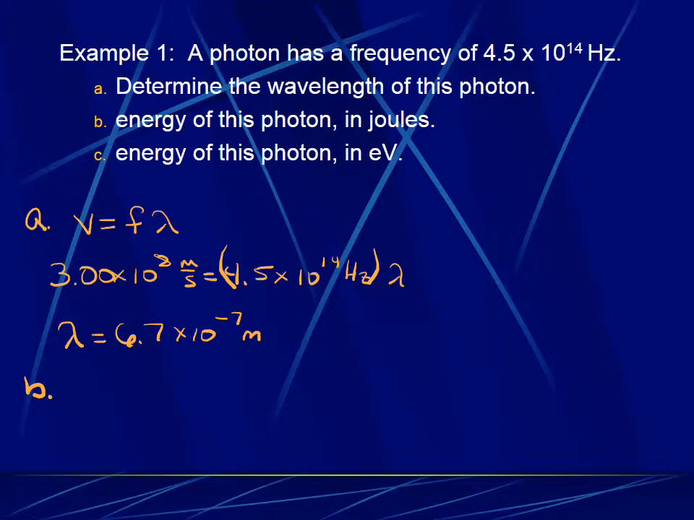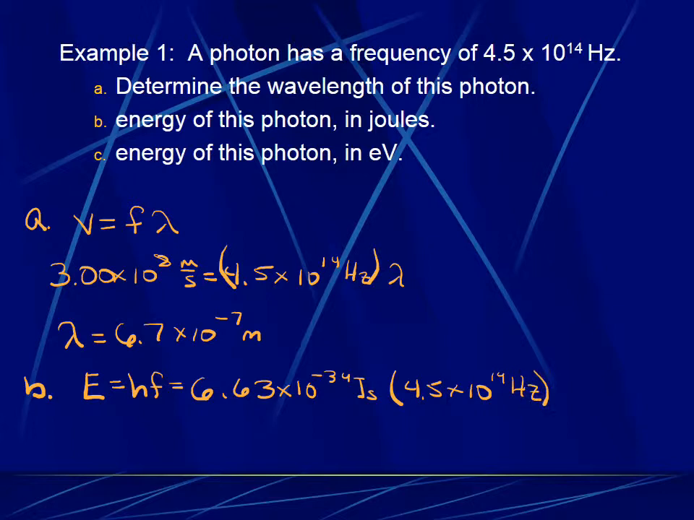Next, we want to find the energy of this photon. And so I'll use the formula E equals HF since we were given the frequency in the problem. If you wanted to do E equals hc over lambda, that would be okay too. Remember, h off our reference table is 6.63 times 10 to the negative 34 joule seconds, and the frequency is 4.5 times 10 to the 14 hertz. And so our energy turns out to be 3.0 times 10 to the negative 19 joules.